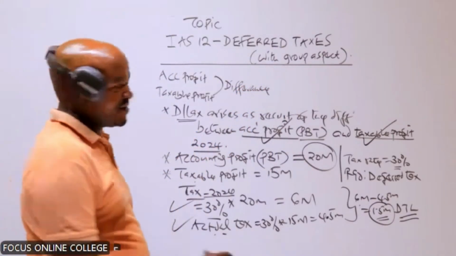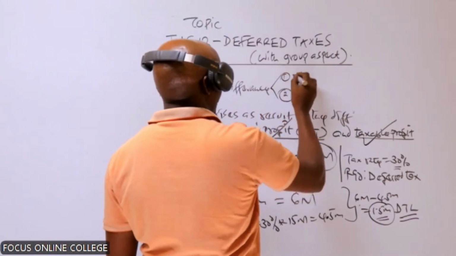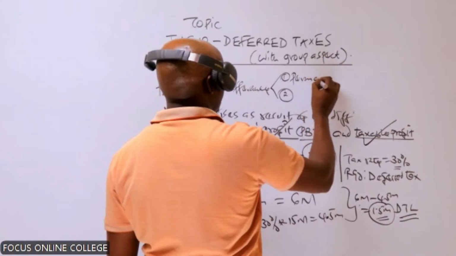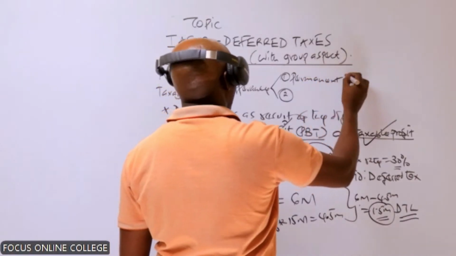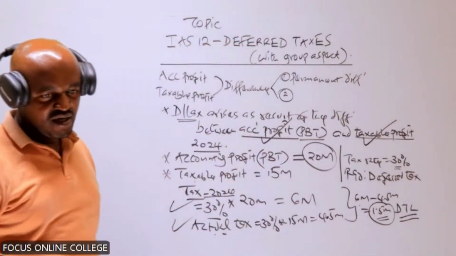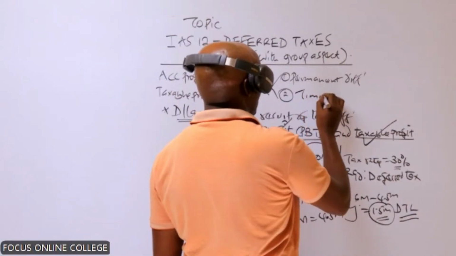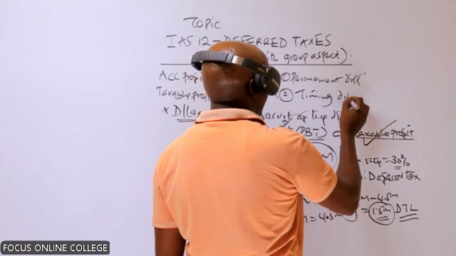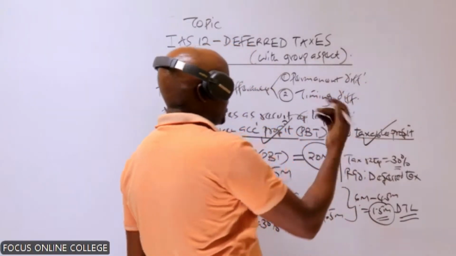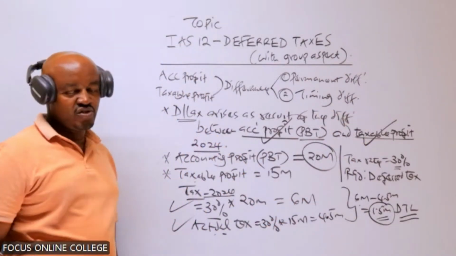So this difference may be broadly classified into two. We have something called the permanent difference, which is also something you covered in financial reporting and analysis. And number two, we have something called the timing difference. What is the definition of each of these differences, or what causes each of them?